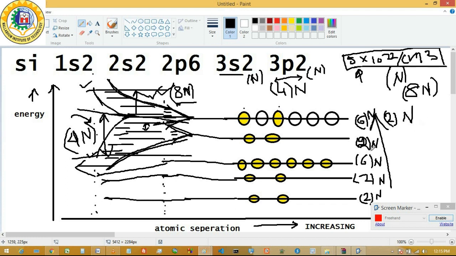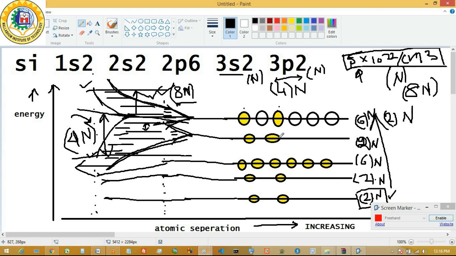Now for the n atom system, the value of n is important here: 5 times 10 to the power 22 per centimeter cube. For the n atom system, this 6 is multiplied by n. For one state, if you consider a single silicon crystal of n atoms, the one state considers 2n energy levels, and out of the 2n energy levels, all of the 2n states are filled up.